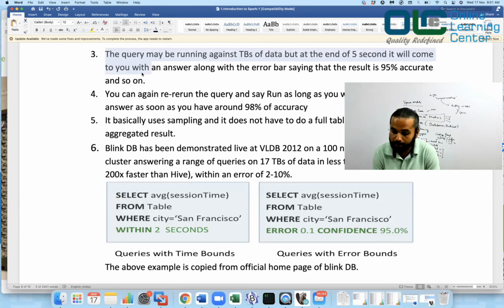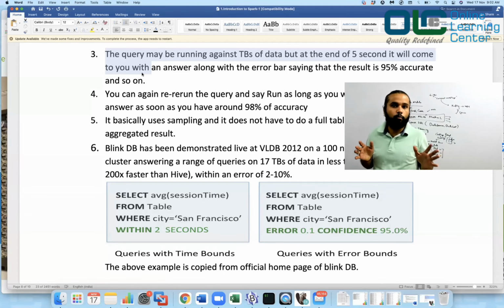The query may be running against terabytes of data, but at the end of 5 seconds, it will come to you with an answer along with an error bar saying that the result is 95% accurate, and so on, right? So sometimes you may want some sort of approximate output. You don't care about the actual output. For example, based on the data, I may ask what the percentage is that it would rain tomorrow. Does it really matter if it says 100% or 90%? Does not matter, right? Because even if it says it is going to rain 100%, or even 97%, most likely it will rain.